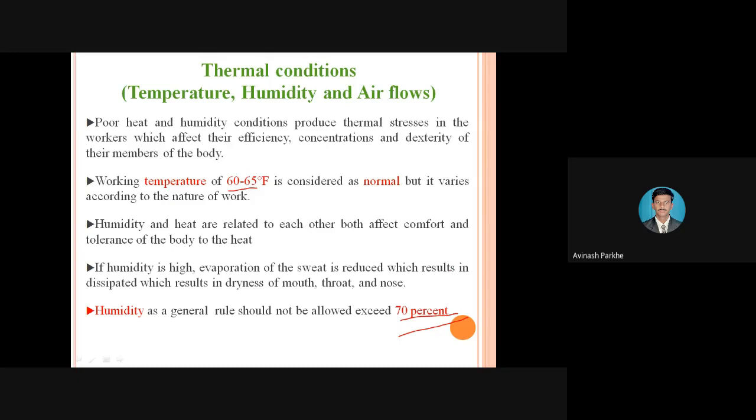Normal body temperature is near about 35 to 36, so the temperature in that particular department should be near about 37 to 38. It should not be less than 20 degrees Celsius, because it would not be accepted by the human body. Therefore, wherever the operators and workers are working, you have to maintain these three parameters: temperature, humidity, and airflow, which are called thermal conditions.